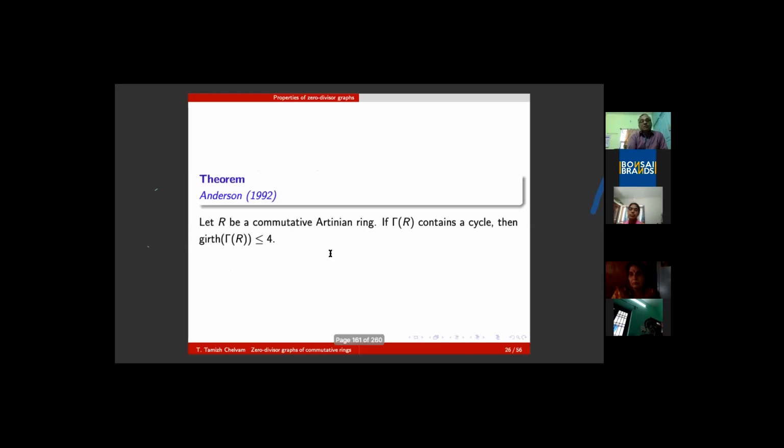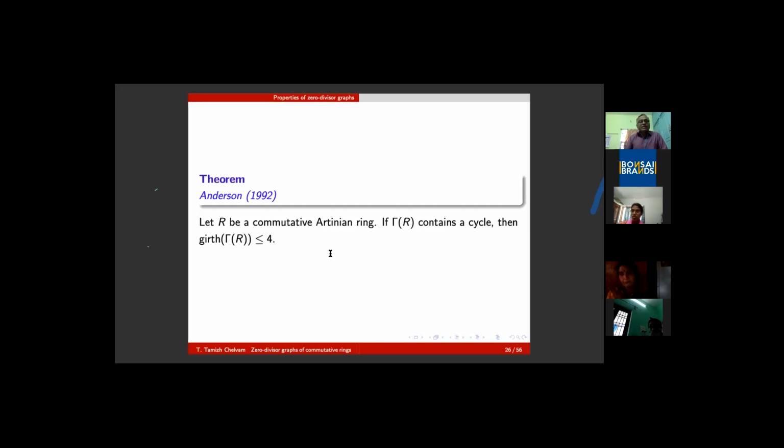That means there are more edges than in the standard graphs. Suppose you take a path of length n, it contains only n minus 1 edges. But whereas in this zero divisor graph, once you pass the third stage, you have to come back. Especially people believe that in the case of the vertex transitive class, this backtracking is possible because of this fact.